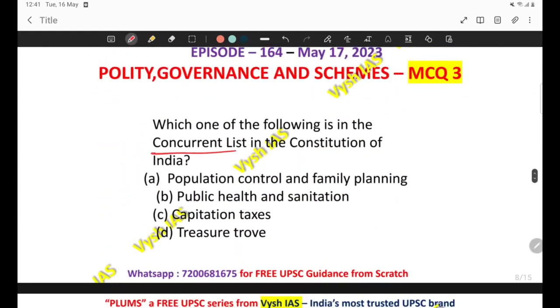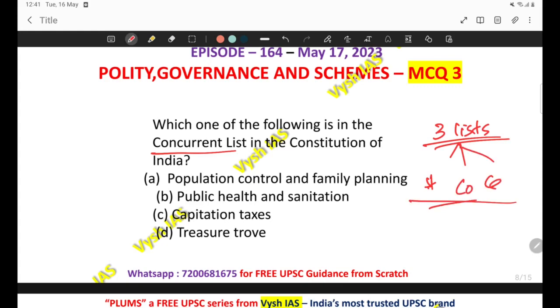This is a type of question we are seeing again and again: the three lists of the Constitution, like the state list, the concurrent list and the central list. What are the main entries in all three lists, that you have to know, a broad idea. So you can look at the PYQs and skim through the options. Whatever entries are given in the options are important, and you have to analyze them. If there is an option like public health and sanitation in the PYQ, you have to search whether it comes under the state list, concurrent list or central list. That is all we have to do. So PYQs will be enough to do this.